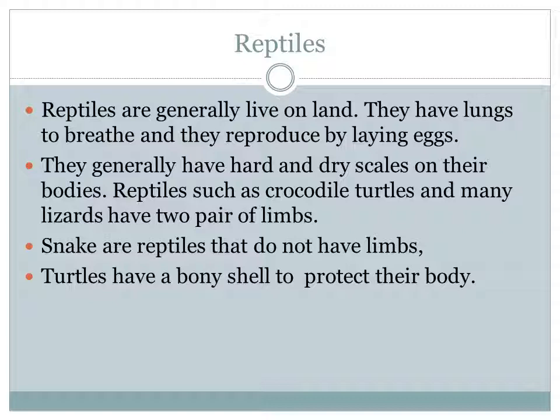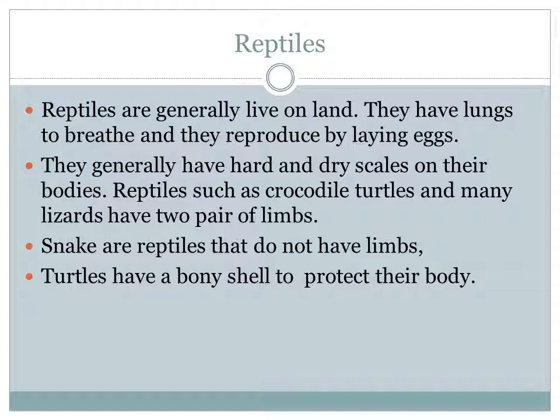Talking about fish, they live only in water. They have special organs: gills, fins and scales. By means of the gills they breathe, by means of the fins they swim from one place to another, and for movement they have scales. How do they reproduce? By laying eggs in water.